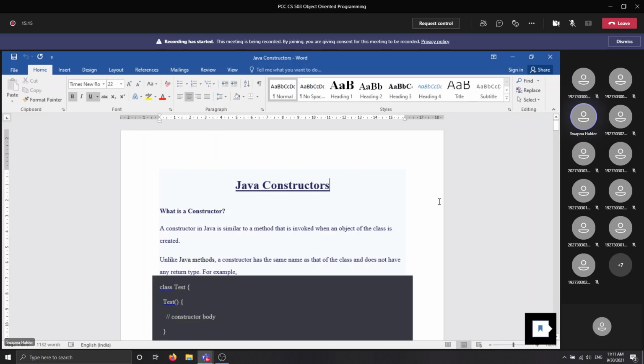The first point you need to remember is that a constructor is nothing but a special type of method whose name is similar to the class. Students, just a minute, I have a phone call. Hello.